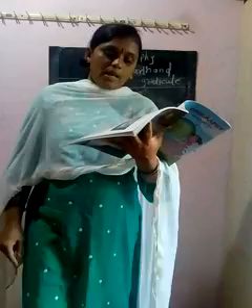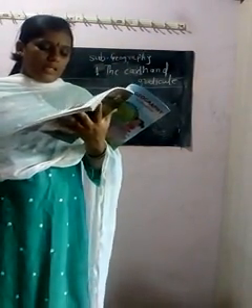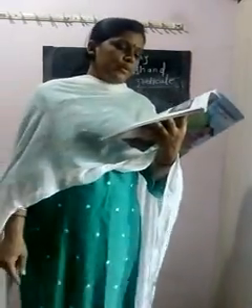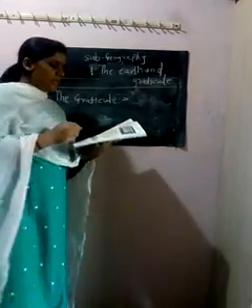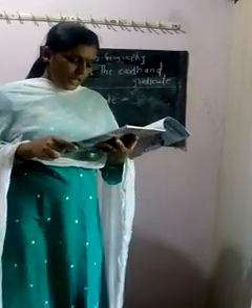The parallels and meridians on this globe form a net, and this is called the graticule. So this is known as the graticule.